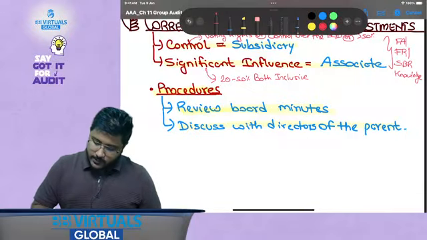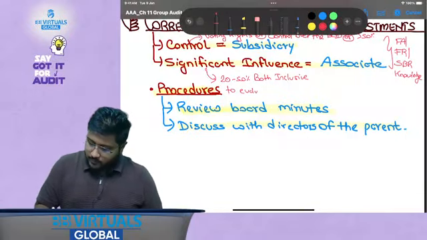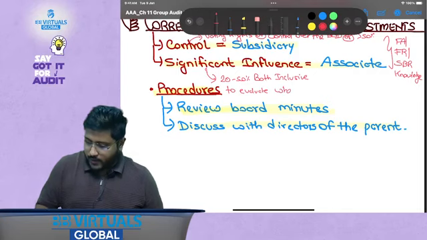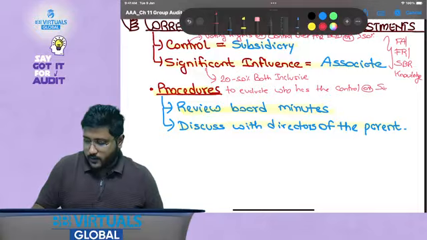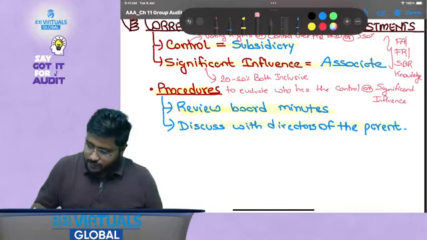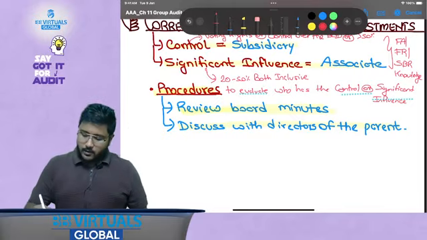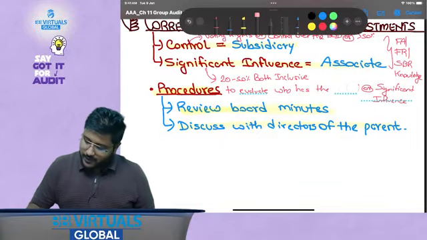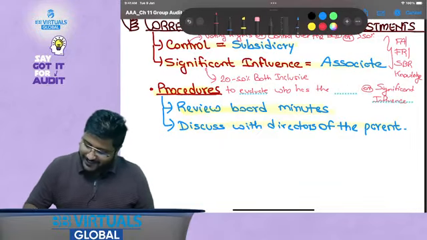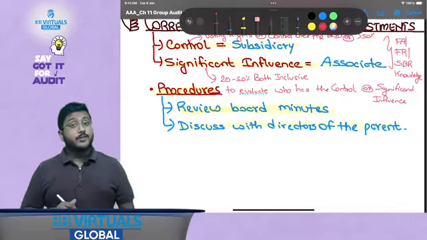So these are the procedures to evaluate who has the control or significant influence. I hope this is clear.